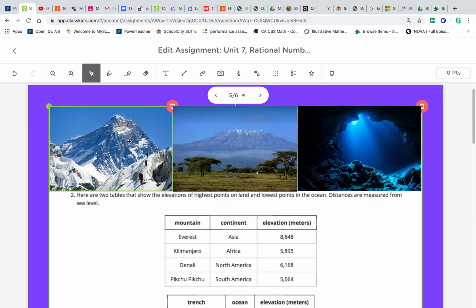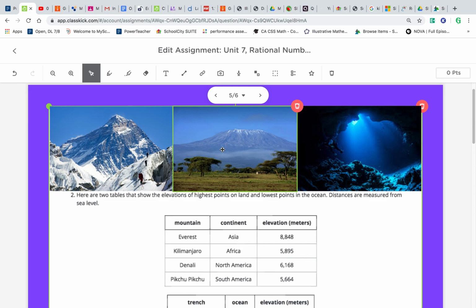This is Mount Everest, the tallest point on the planet. You can see some people trying to hike to the top. People have unfortunately lost their lives trying to hike there. It's very, very difficult because it's so high up. It's really not a place where humans are meant to spend much of any time. But people try to do it. It's a major life accomplishment for a lot of people.